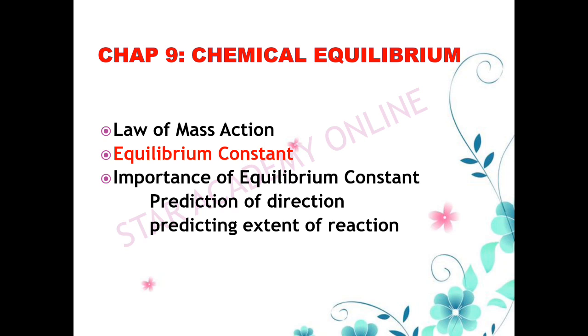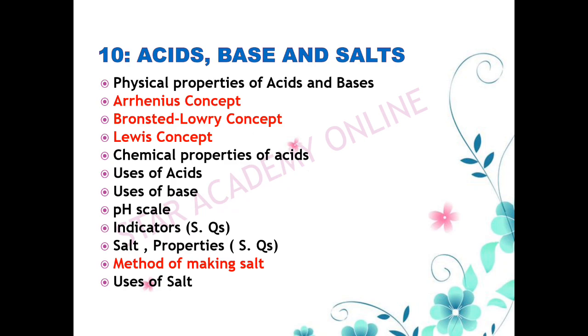Chapter 9, which is about chemical equilibrium. In this chapter, you have to cover up law of mass action. Then there is another topic of equilibrium constant. Keep in mind this is one of the most important topics and you will definitely get this in your exam paper. Importance of equilibrium constant, the prediction of direction and predicting its extent of reaction, all these topics are extremely important. Don't forget to do them.